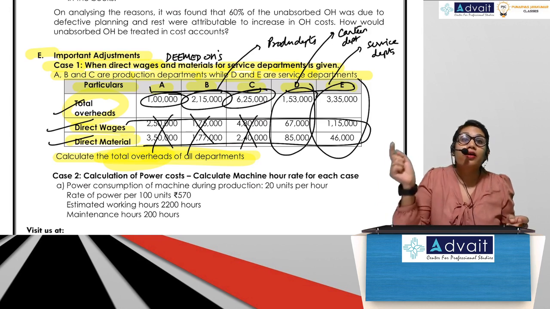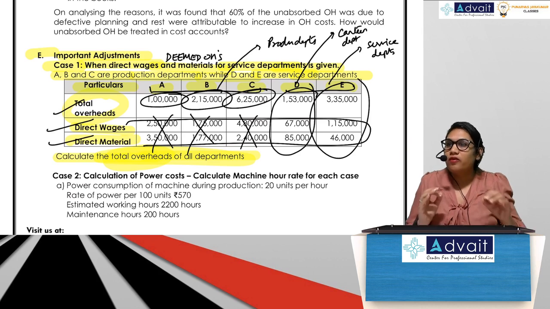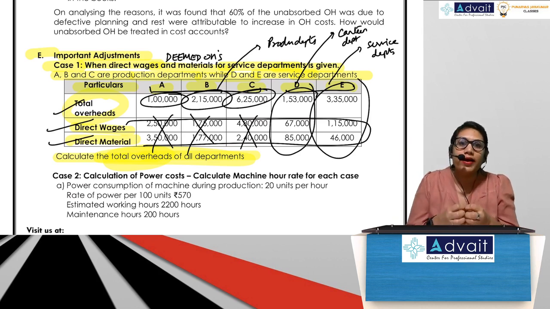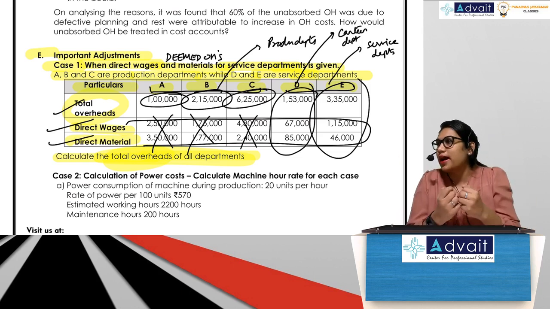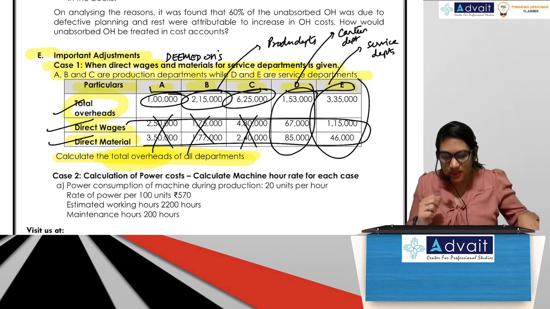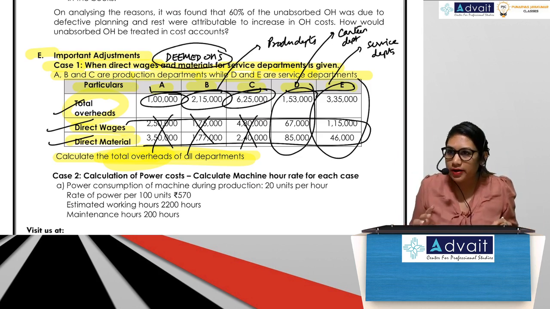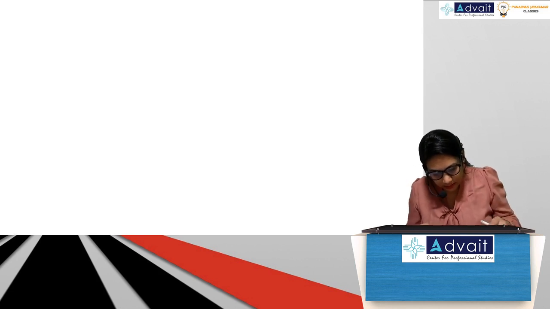So for service departments, all expenses, whether direct or indirect, will be added and they will be overheads because the entire service department by itself is indirect to the product. So this is the concept of deemed overheads. Guys, did you all understand? So we will quickly calculate the total overheads.